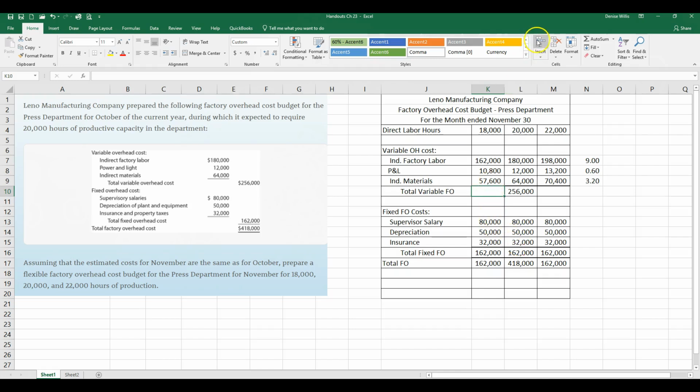Okay, so we're almost done at this point. We can go ahead and add up these numbers right here. That is our total variable factory overhead at 18,000. Come over here and I'll use the auto sum function to add up these three numbers. Okay, that is 281,600. All of our variable amounts are done. The fixed is done. Since I happen to have that formula in place right here, it's already come up with our totals. The totals are always just this variable portion right here plus the fixed portion. Add them up across there and you're done with all of them.